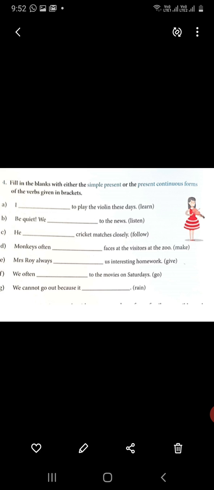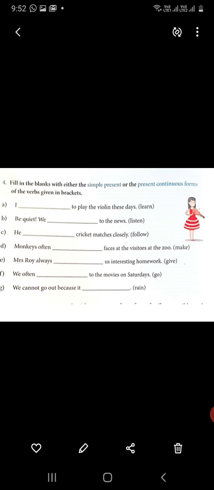Mrs. Roy always, the word always is again showing the routine, the habit. She always, what does she do? She gives, right? Mrs. Roy always gives us interesting homework. Next, we often, again the word often has come. So we often, it's habit, it's regularity, it's routine. We often go to the movies on Saturdays.